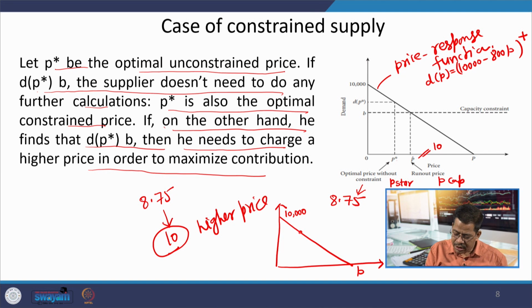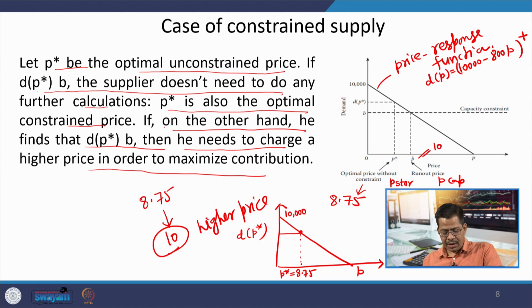Here the price without any restriction is coming to 8.75, which I am calling P star, and this corresponds to the optimal capacity, that is, the demand at this optimal price. Now, I know that I have a constraint of supply.